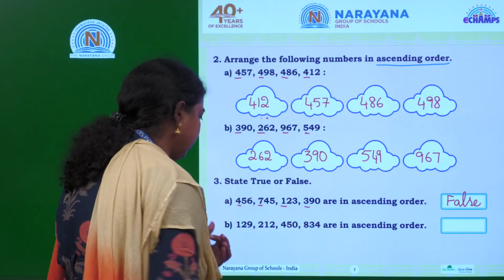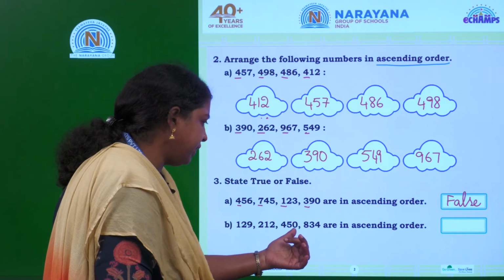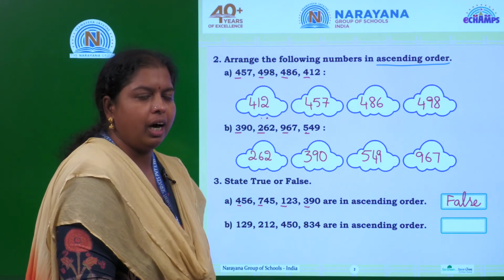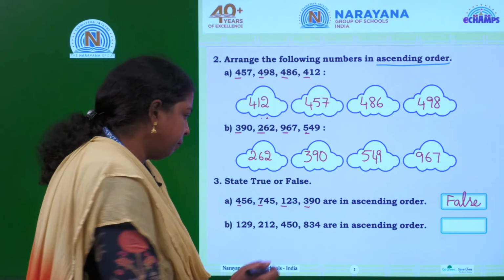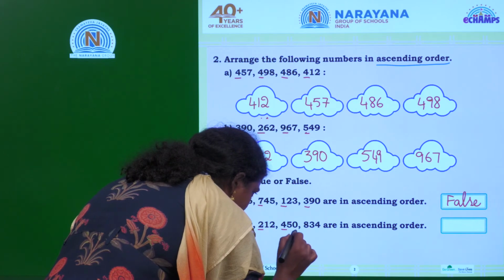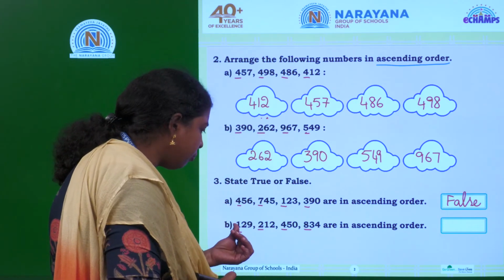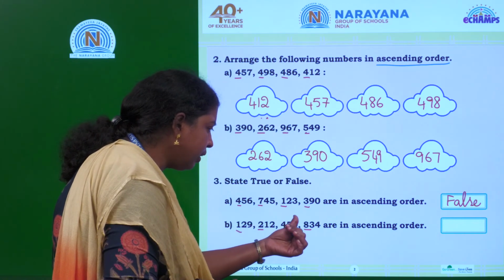Look at the next one. 129, 212, 450, 834 are in ascending order. If you observe the digits in the hundreds place, 129 means 1 is there, then 2, 4, 8.